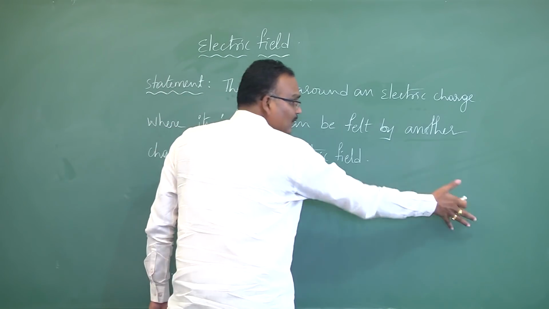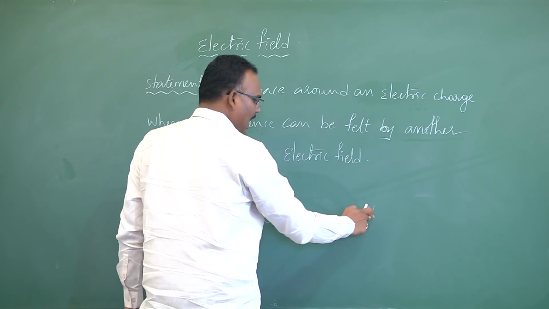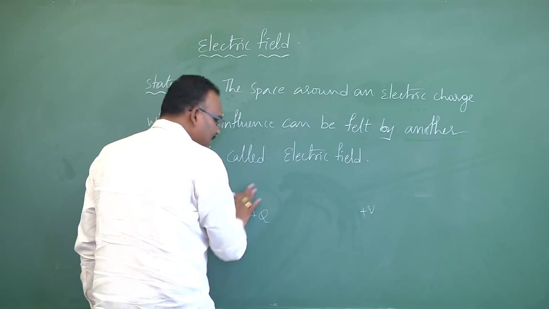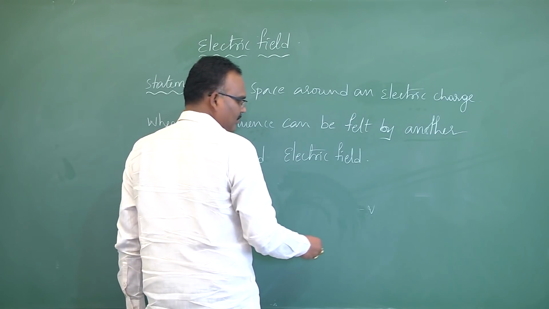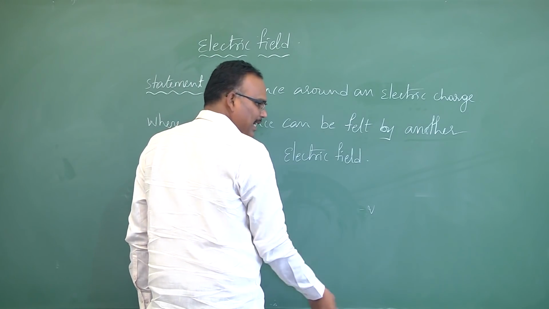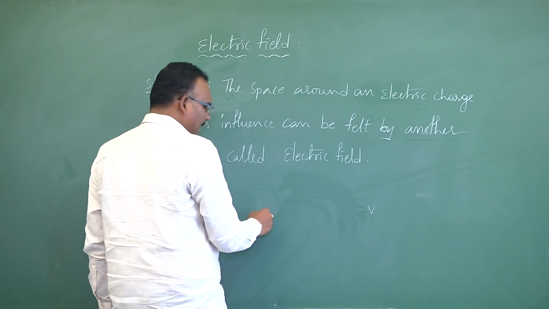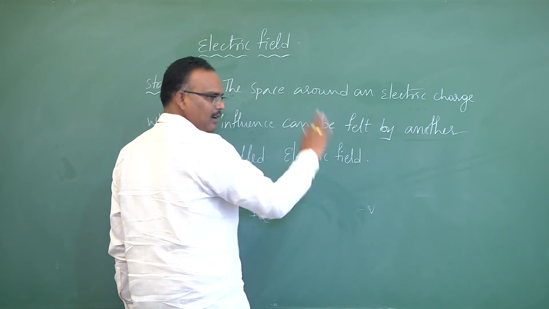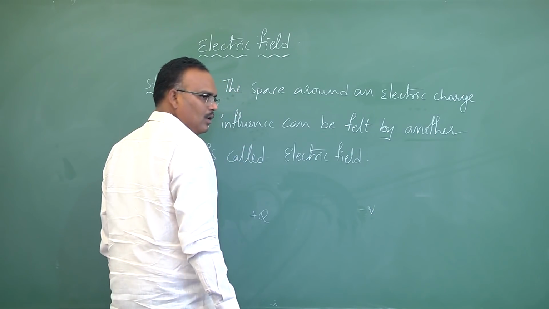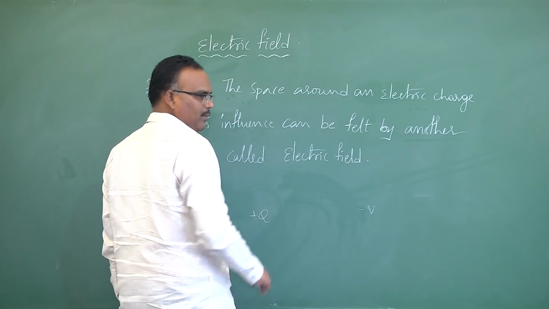This will experience force. That means at this particular point this charge's field exists. If repulsion or attraction takes place, then we'll say this charge's field exists here. Okay, so that is the meaning.